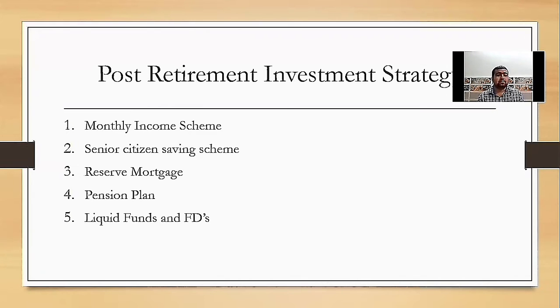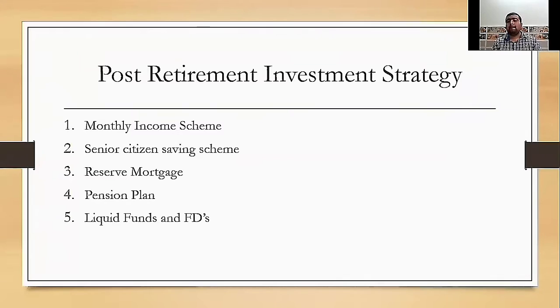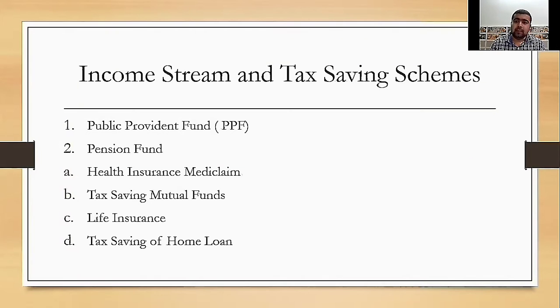Our next point is income stream and tax saving schemes. The Indian income tax law allows certain deductions that can be claimed to save tax at the time of filing the tax return by classes of taxpayers: salaried, professionals, businessmen, etc. These deductions for saving tax are only available if the taxpayer has done proper planning during the year.